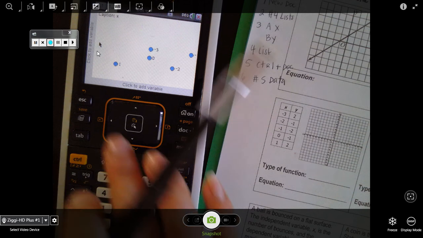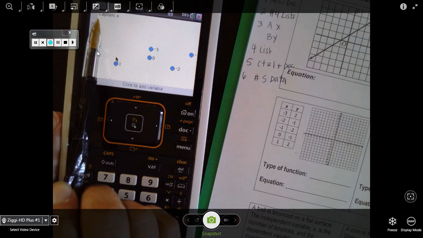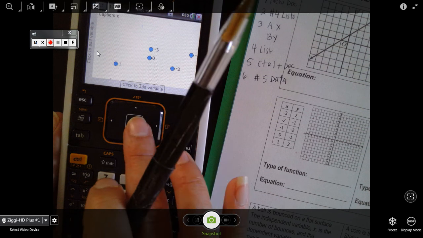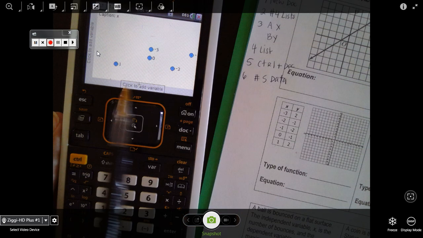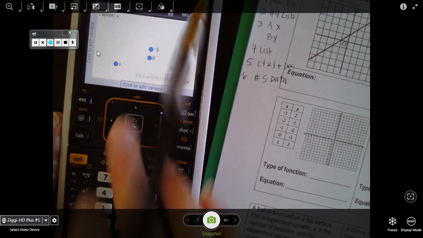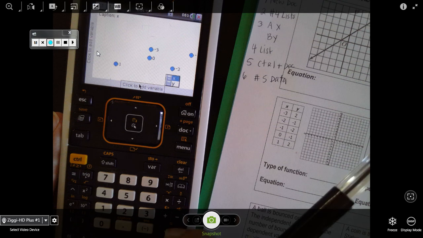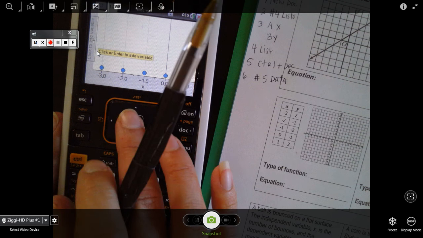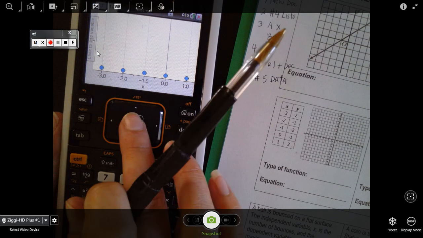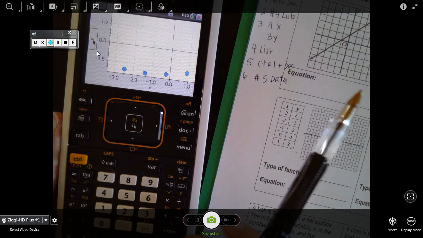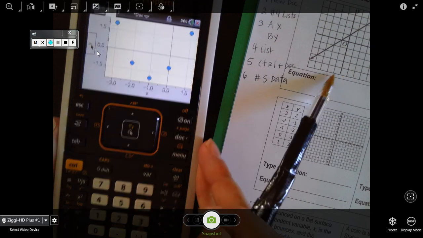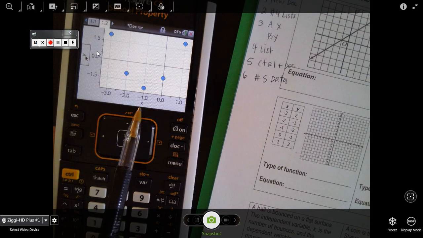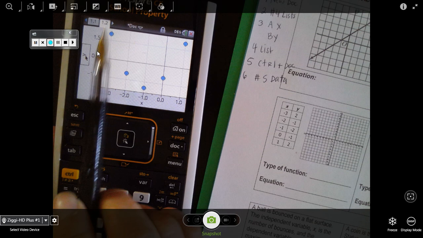So what you need to do is, this is the x-axis, this is the y-axis. So come over here, use the little mouse pad, and when you see this come up, it says click to add variable. You're going to click it, and you're going to select x, and it should move. You're going to go up here, click it, and then this one should be y. And there are your points. I'll give you a chance to do that. One more time, I went down here, I clicked X down here, and Y over here, and the points moved.